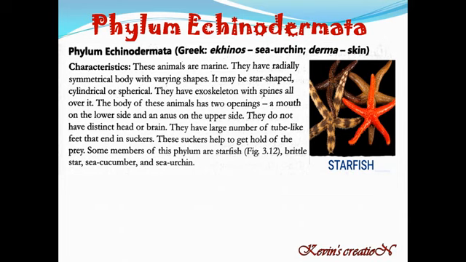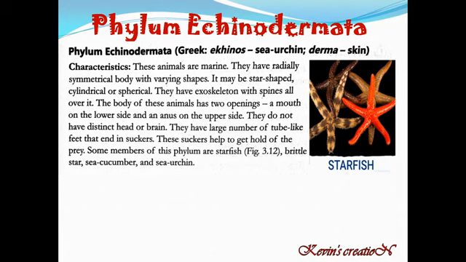They have a radially symmetrical body with varying shapes. It may be star shaped, it could be cylindrical or spherical also. They have an exoskeleton with spines all over it. The body of these animals has two openings. The first one is the mouth, which is present on the lower side, and the second opening is the anus, which is present on the upper side of their body. They do not have a distinct head or brain. In the picture also you can see that there is no distinct head.